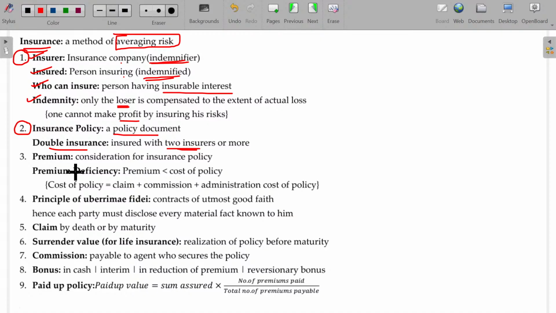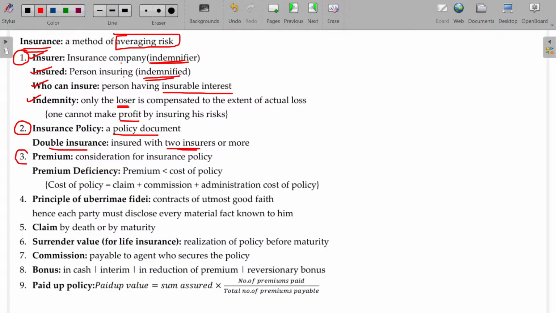Instead of that, you can go to the other insurance company where you can also make one more health insurance. That is called double insurance. Usually, you claim the compensation from the first insurance company. If it is not sufficient, you can go to the next insurance company. For example, with the first insurance company your coverage is 10 lakhs, and with the second you have coverage of 5 lakhs. If you spend 3 lakhs, claim 2 lakhs from insurance company number 1, and another 1 lakh from insurance company 2. That's how you can insure with two different companies. That is called double insurance.